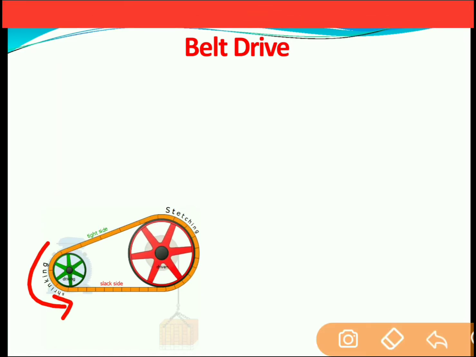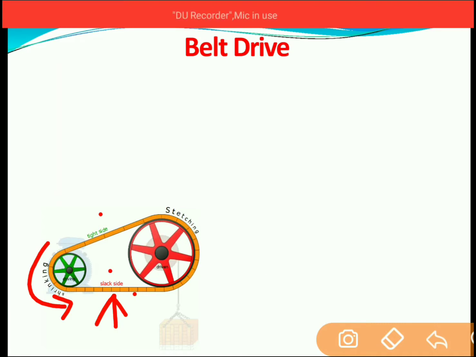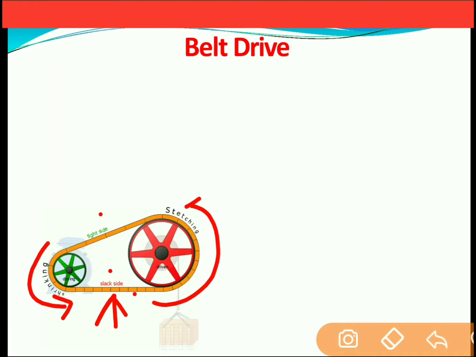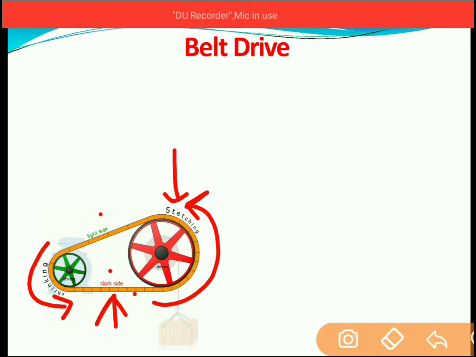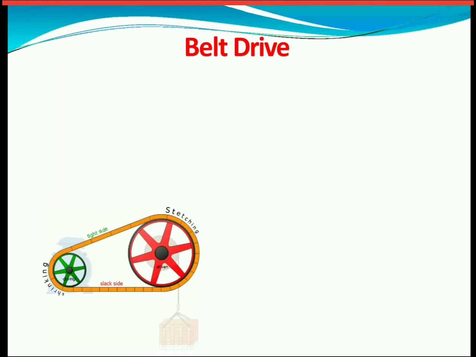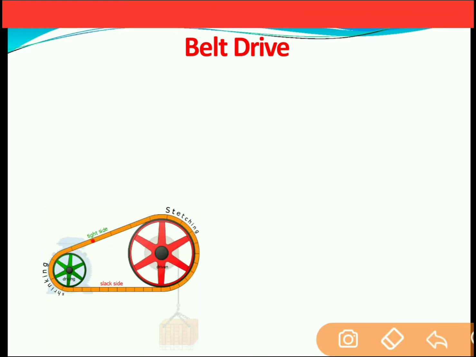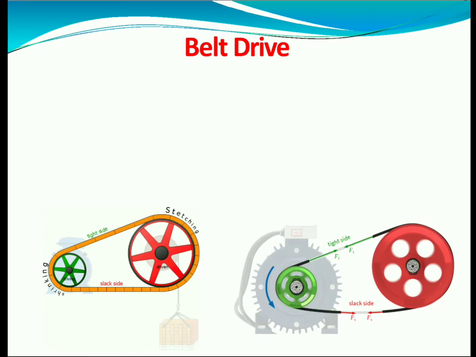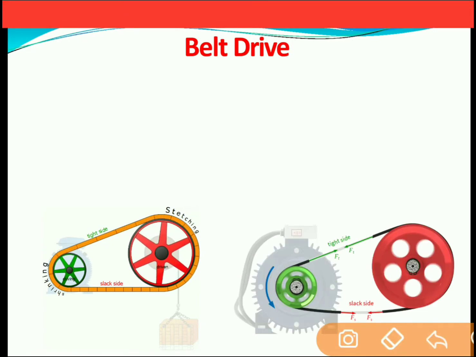But when the belt moves on the lower end, this side of the belt is loose as compared to the upper end. So this loose end of the belt is considered as the slack side. Now the slack side will further move over the driven pulley, and when it moves over the driven pulley it is getting stretched, and because of this pull from the driving pulley, the belt is on the tight side. If you observe carefully, the gap between two elements over here is large as compared to the gap between two elements at the bottom. So that's why the upper end is considered as the tight side and the lower end is considered as the slack side.